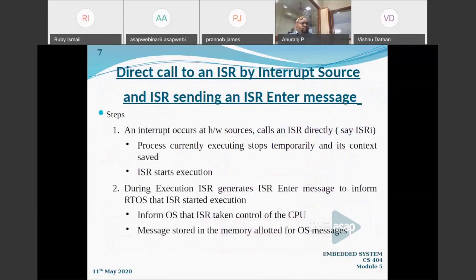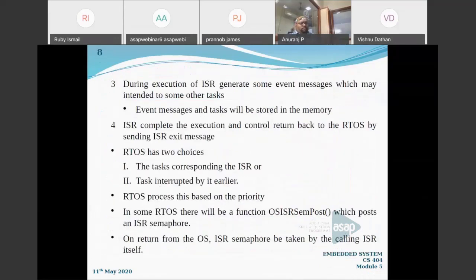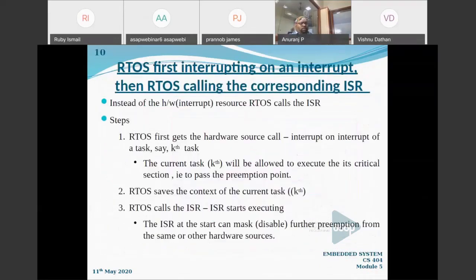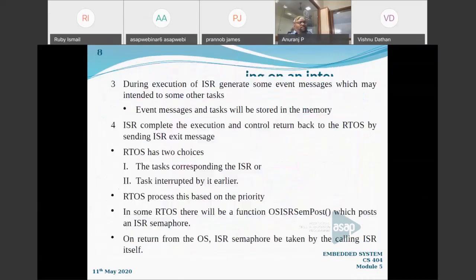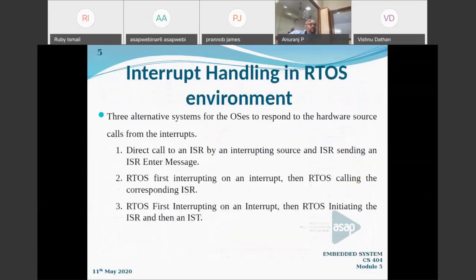So we have another question. Could you explain interrupt latency? Yeah, latency always comes with a time measure, right?